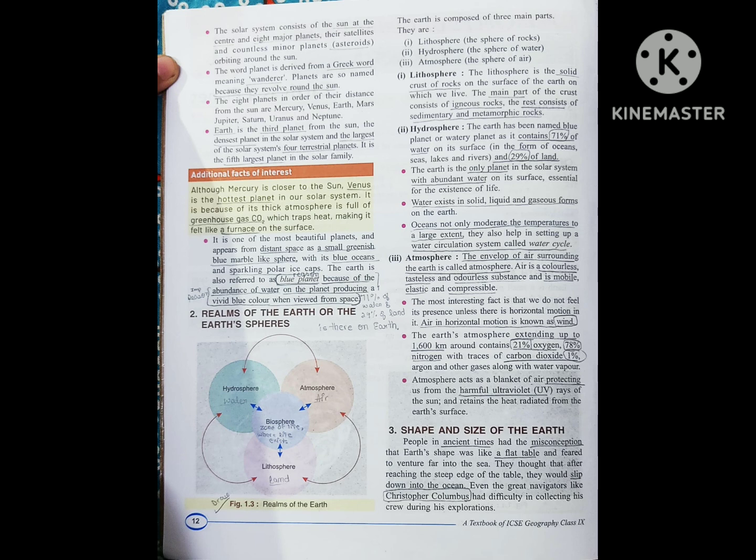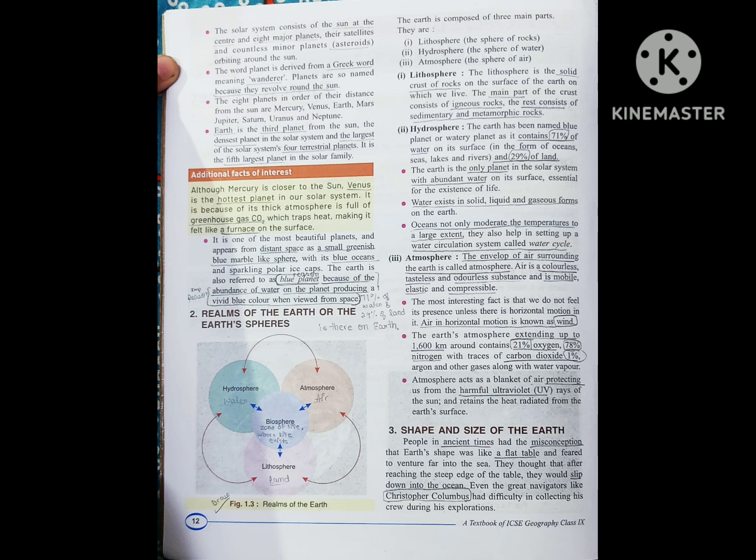Next point is it is one of the most beautiful planets and appears from distant space as a small greenish blue marble-like sphere with its blue ocean and sparkling polar ice caps. The Earth is also referred to as the blue planet because of the abundance of water on the planet, producing a vivid blue color when viewed from space.